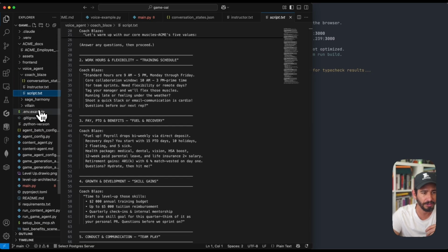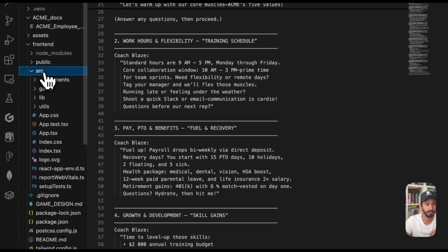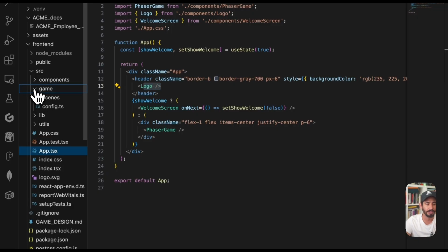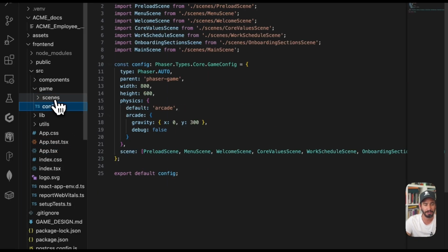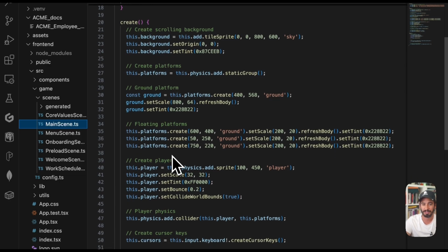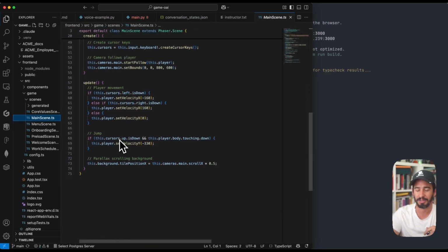Let's go over into the front end and look at what we've got here. It's relatively straightforward. It is a Phaser game at a very high level. We have a React component called logo. If we go into the game, we can see the config, and then we have these scenes. The main scene is where we pull in all of these assets, update the player state, and run through it.